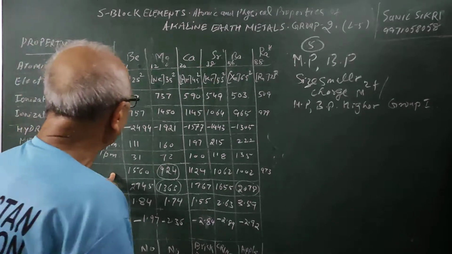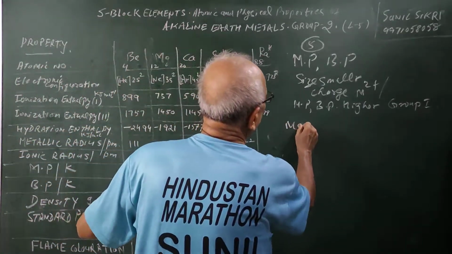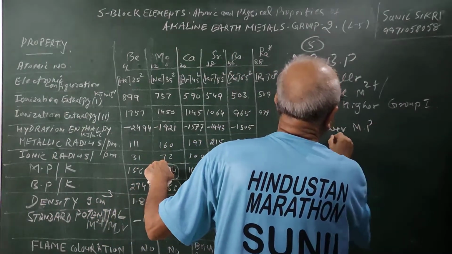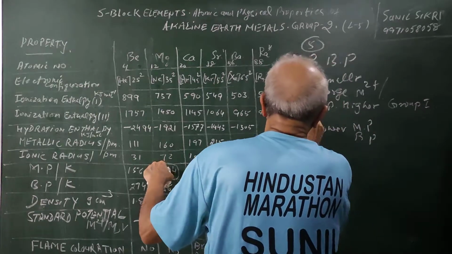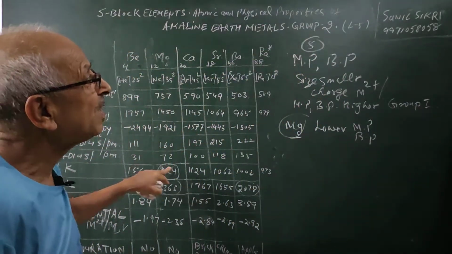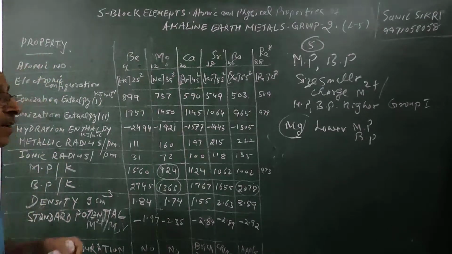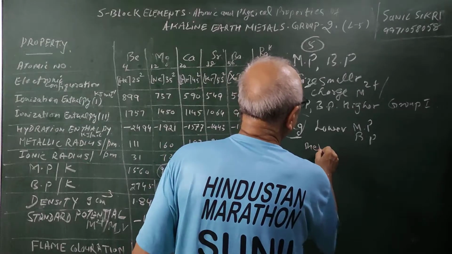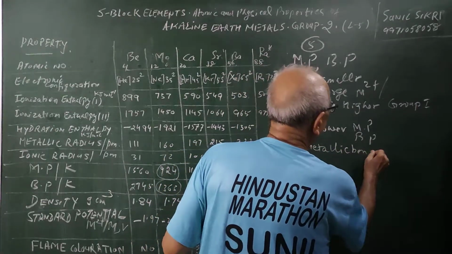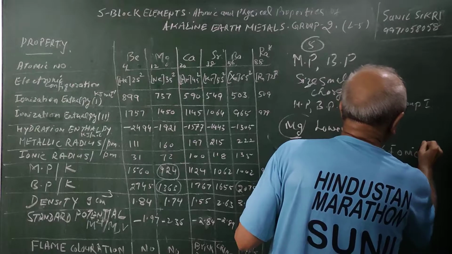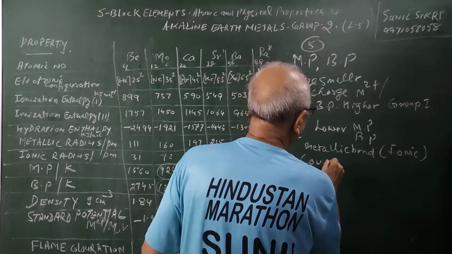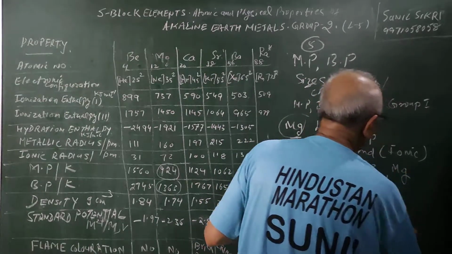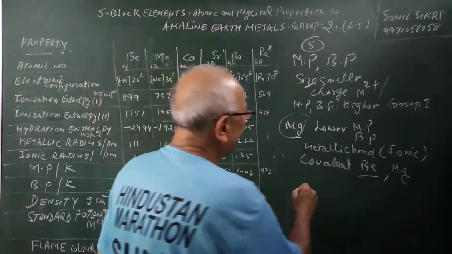One important point is that magnesium has a much lower melting point and boiling point. What could be the reason, students? The boiling and melting points are determined by the metallic bond, and there are two types of bonds which you are seeing here: a metallic bond, or an ionic nature. At the same time, there is some covalent character present in beryllium as well as in magnesium. There are also other factors, like the packing,